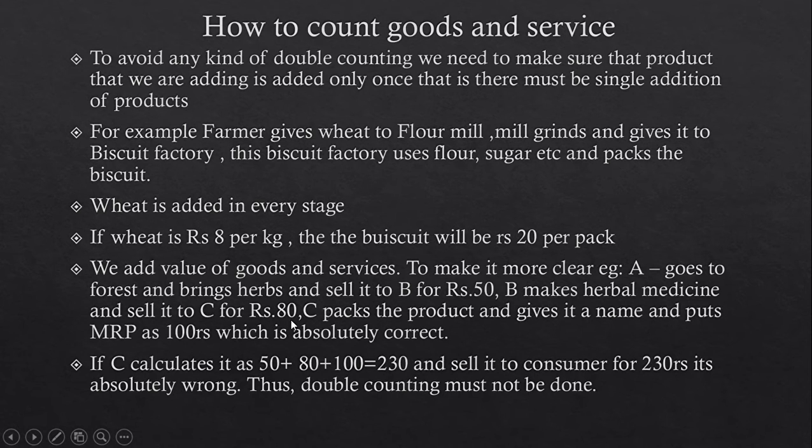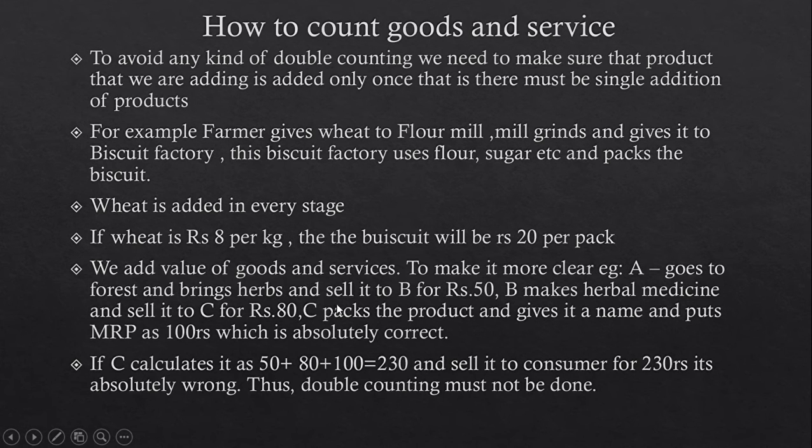Here B is not getting 80 rupees. He has given 50 rupees to A, and how much remains for him? 30 rupees is remaining. Profit is 30 for him, not 80.